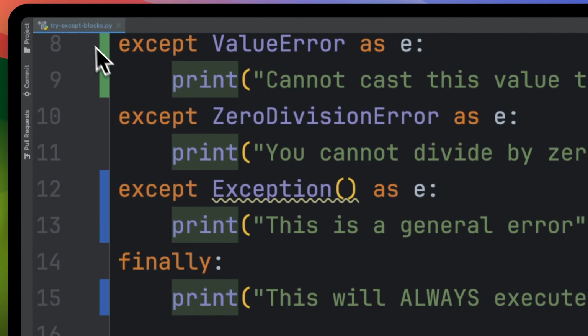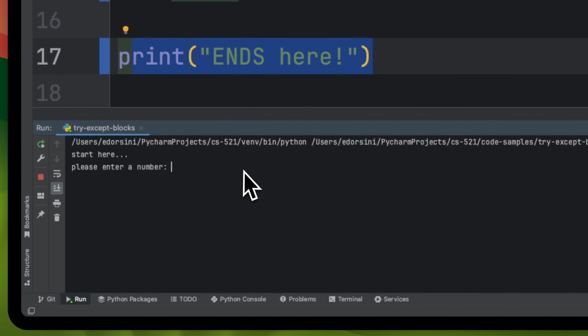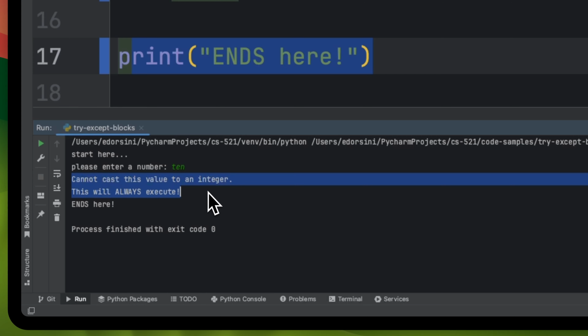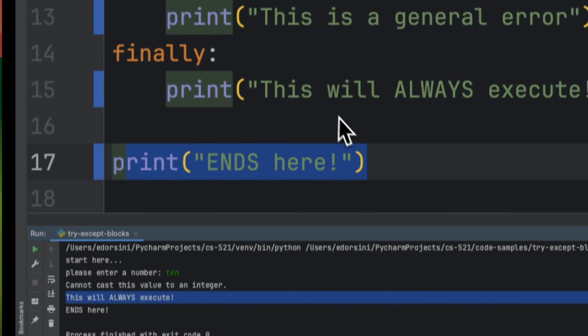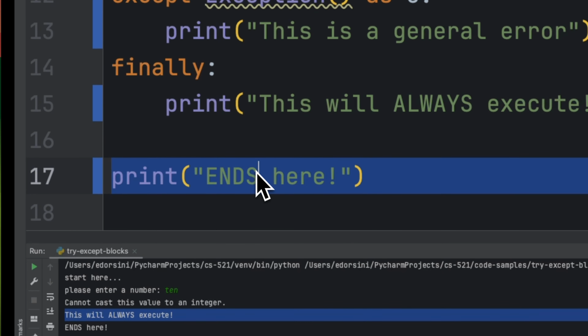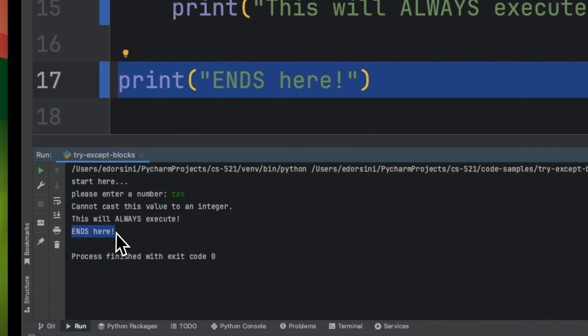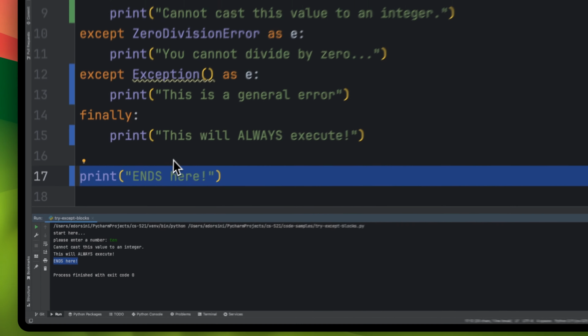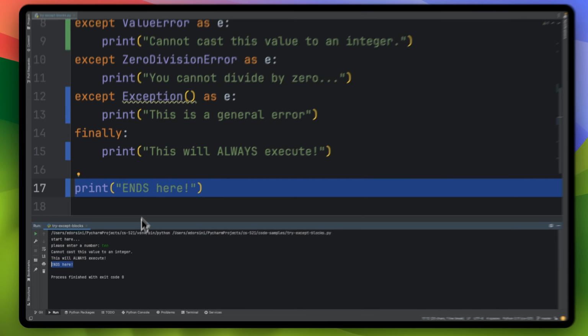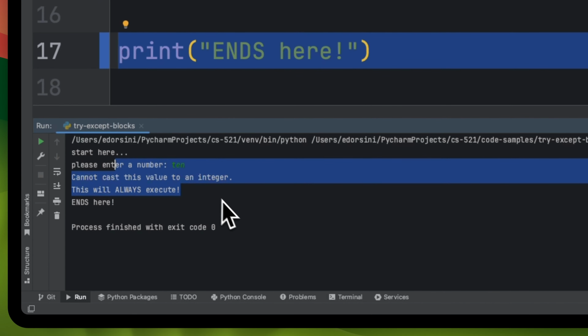So let me show you. If I run this and I say 10, for example, notice that this is going to print out some messages, but this will always execute. It's from the finally clause, will always happen, and ends here does get printed. And that's what I want to highlight, at least for now. Ends here does get shown, it gets printed. And so it doesn't halt the execution of the program, even though there's an error. It continues going through it.